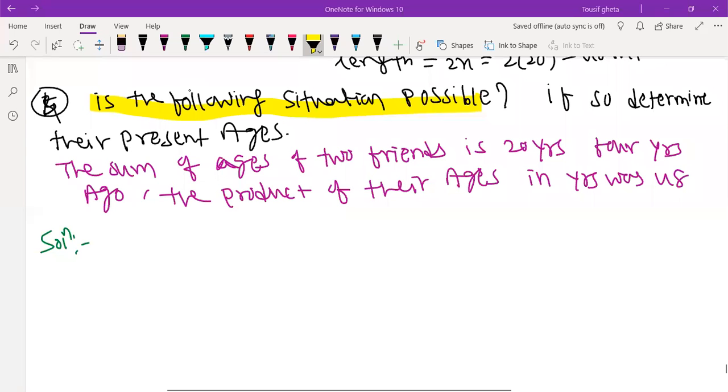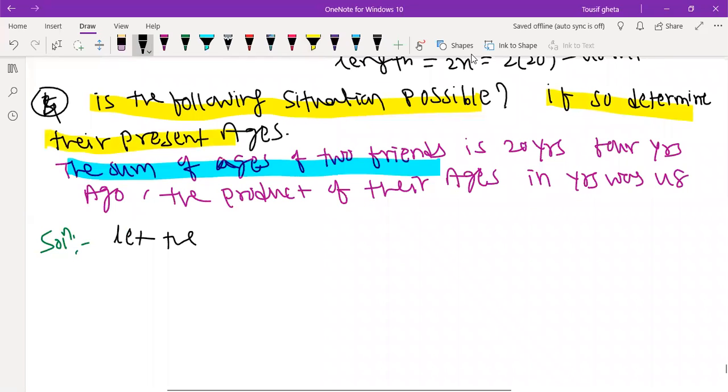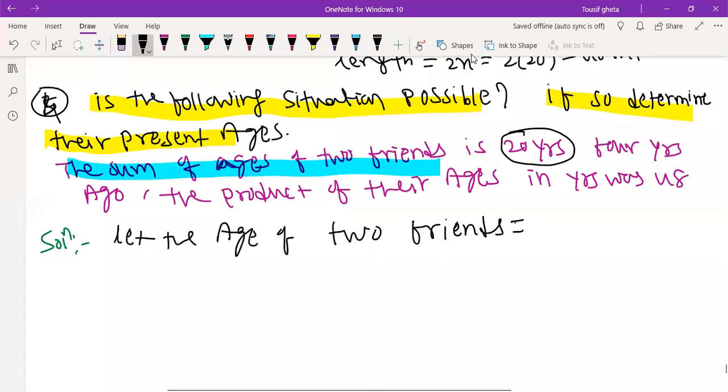Is the following situation possible? If so, determine the present ages. First of all, we should see whether it is possible or not. So, the sum of the ages of two friends is 20. See, the sum they gave is 20. So one friend's age we will take x, then what about the other friend's age? If we take one friend's age as x, what about the other friend's age? Tell me, what is the answer?